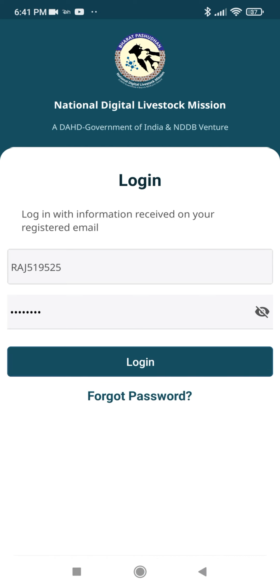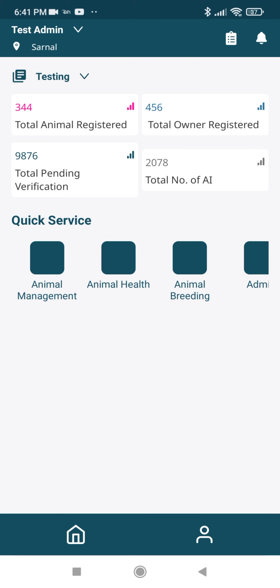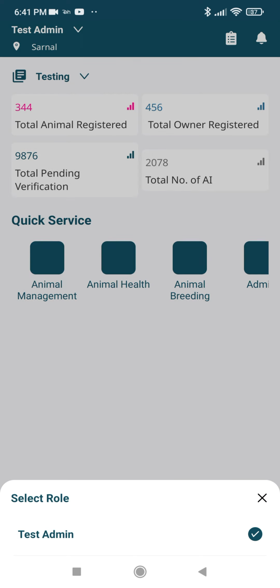On entering the correct user ID and password, you will be redirected to the dashboard. On top you will see your role, which is test admin in this case. If you have more than one role, you can switch between your roles from here.